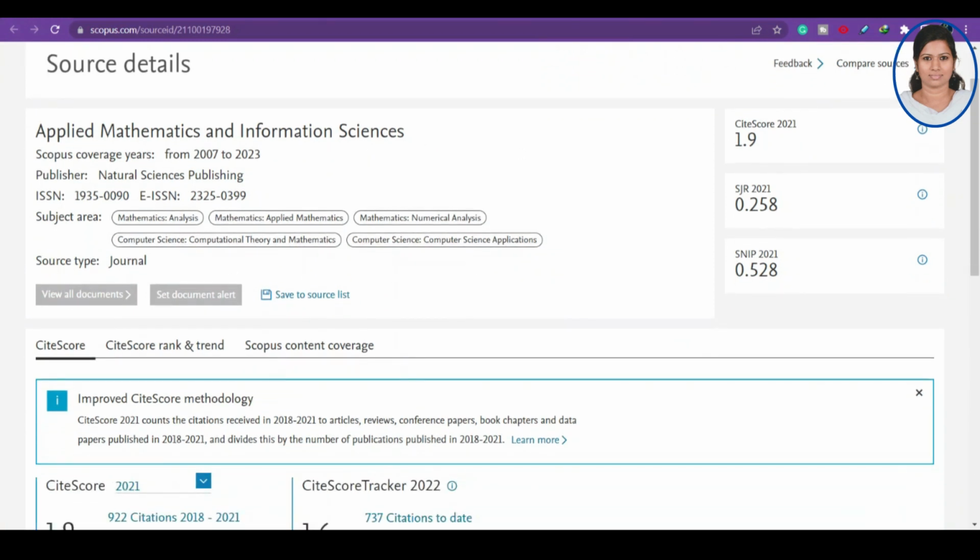This is in Scopus till 2023. Anyhow, before you try to upload or submit your paper, please check again. These are all the subject areas they cover: mathematical analysis, applied mathematics, numerical analysis, computational theory and mathematics, computer science and application. This is also applicable for some other mathematics concepts like graph theory.